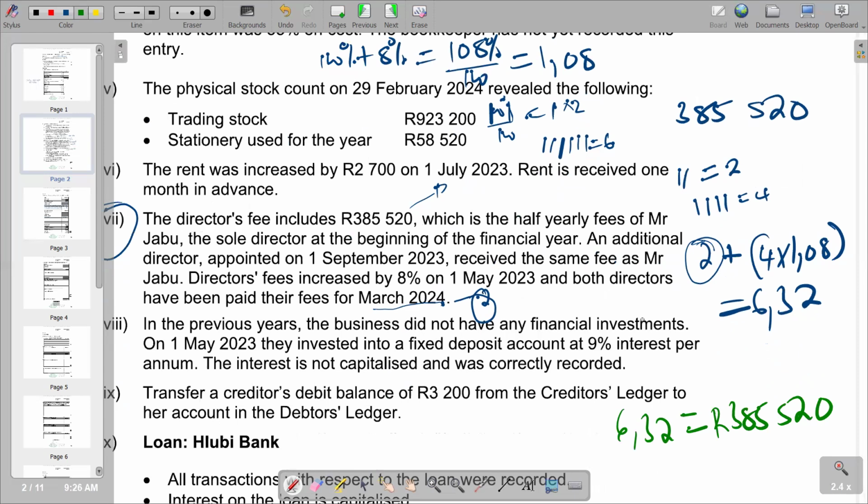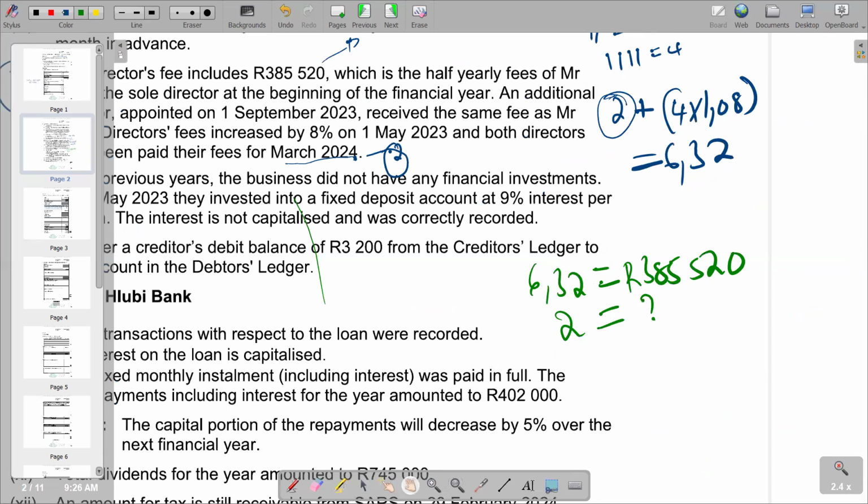Then the one that we are looking for is for the first 2 months before the increase. So this becomes the question mark. And from there, we can make a proportionate calculation whereby what we don't have, 2, over what we have, 6.32, then we multiply by 385,520. Then we can find the figure for the 2 months.